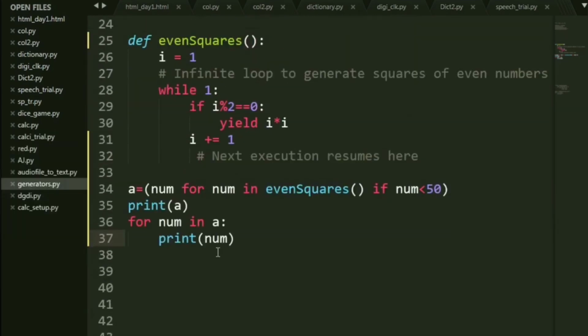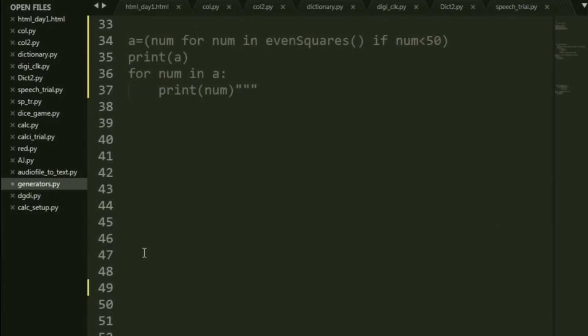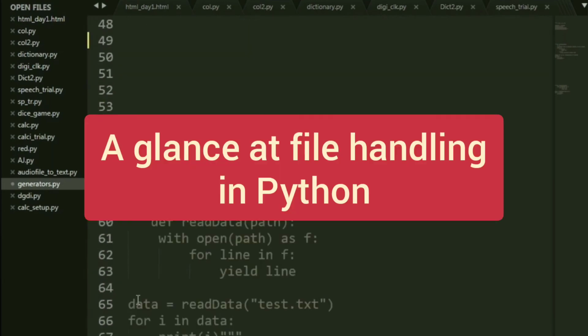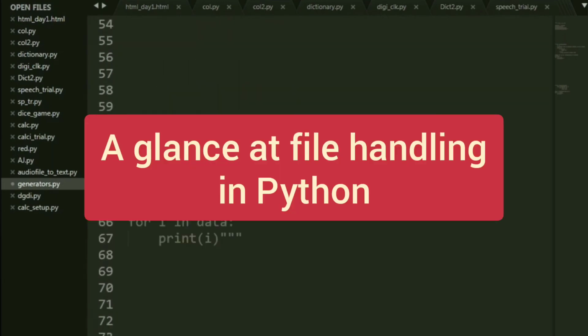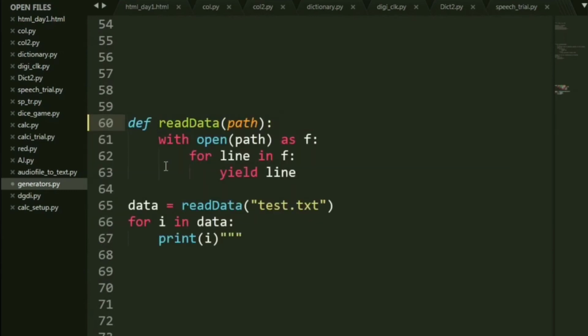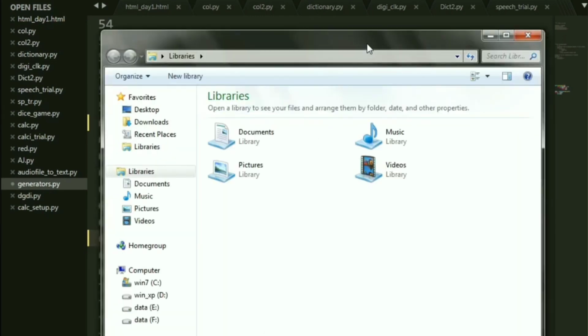Now let's come to the point of actually using it, or rather say including generators inside files. This will again be a little startup for you for file handling and let's say your first step towards data science. It's pretty small, but at least you're getting started, right? It's a little advanced but pretty simple. Now what I have done is, inside a text file, let me open up my text for you. I've just taken a random paragraph that I want to read line by line.